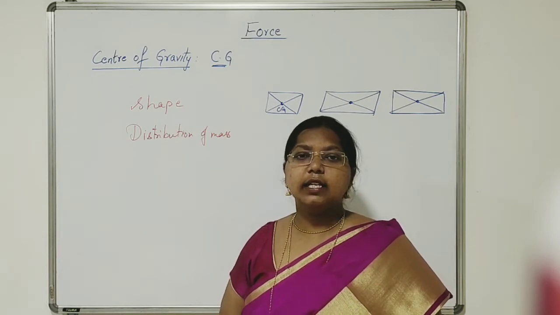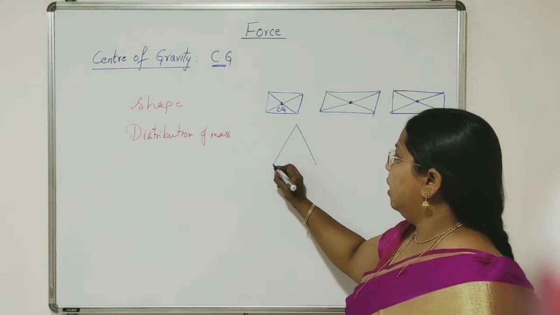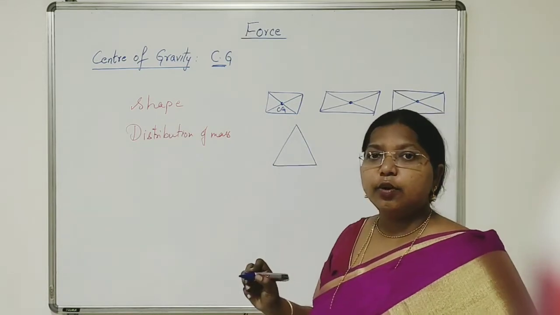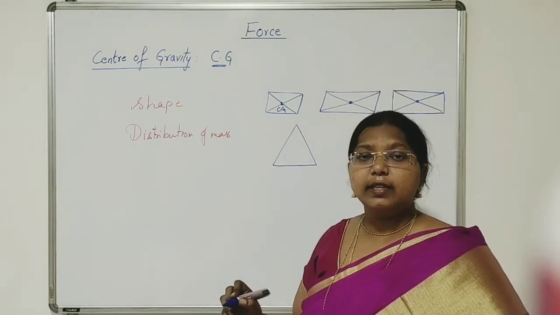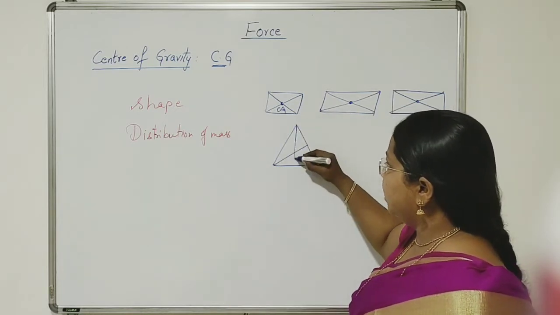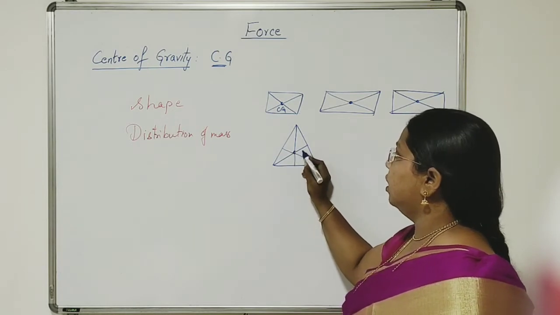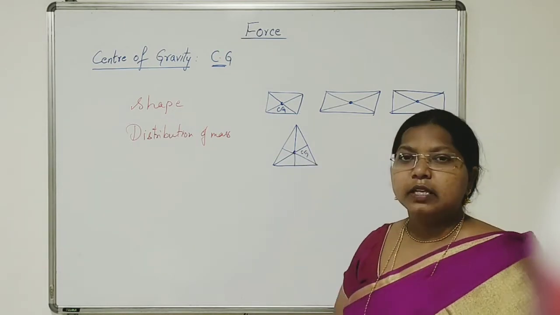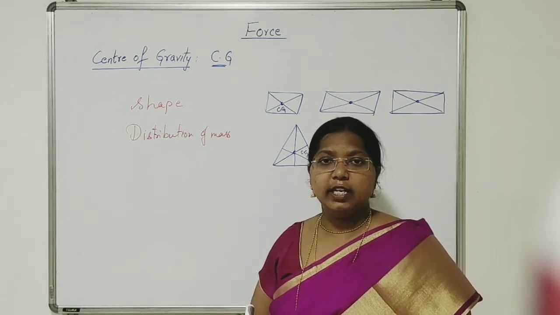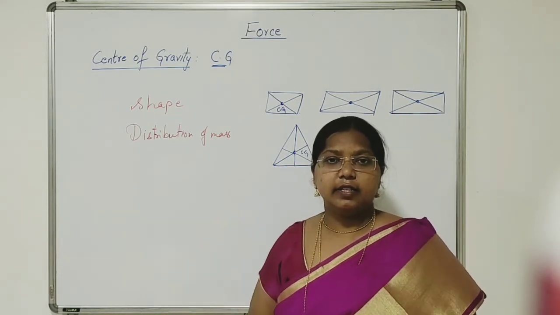Now let us see the center of gravity for a triangle. For a triangle, the center of gravity is the point where the medians intersect. The medians of the triangle intersect at a point, and this point is called its center of gravity.